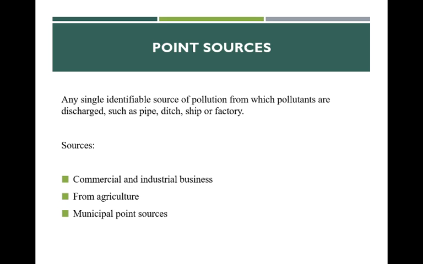Then the point sources from agriculture include wastewater treatment lagoons, animal feeding operations, animal waste treatment lagoons, and storage, handling, mixing, and cleaning areas of pesticides, fertilizers, and petroleum. Also, the herbicides and insecticides, all sprayed on the plants for better growth of plants, may fall into the water ultimately.